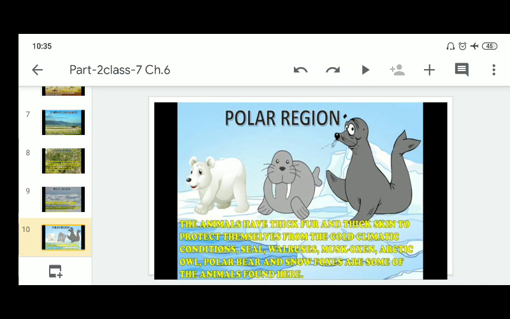In these polar regions, the animals have thick fur and thick skin to protect themselves from the cold climatic conditions, and that is why only some animals can survive there. Polar bears and snow foxes can also survive there. So these are some important points of polar regions and grasslands, tropical grasslands and temperate grasslands, and thorny bushes.